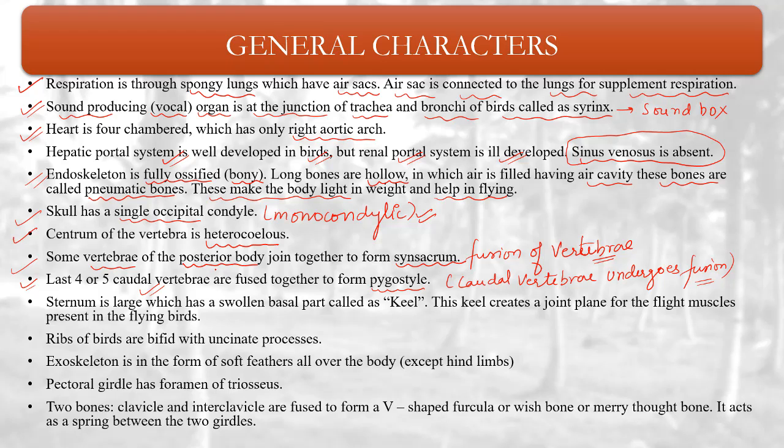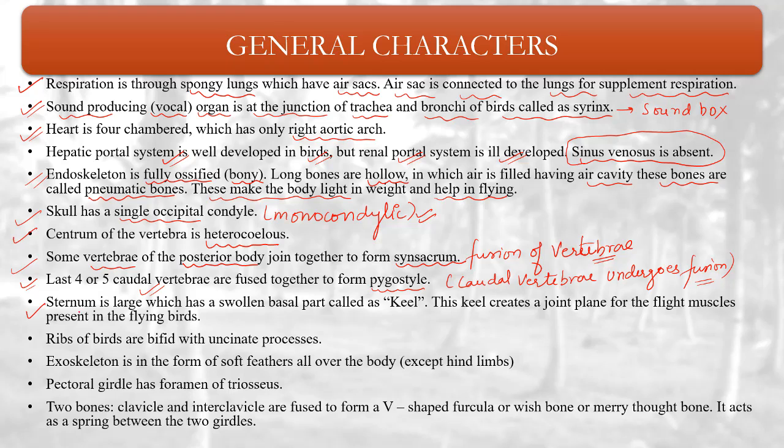So these two terms, synsacrum and pygostyle. Synsacrum is what? Some of the vertebrae of the posterior body fuse to form synsacrum. And what is pygostyle? Last 4 to 5 caudal vertebrae basically form pygostyle.